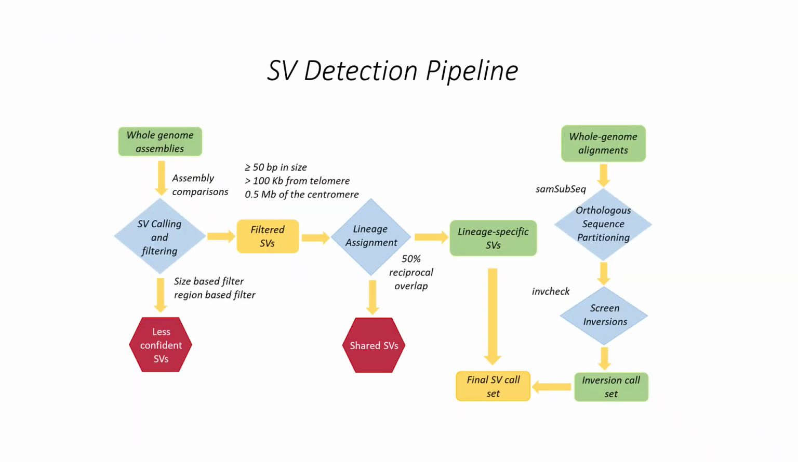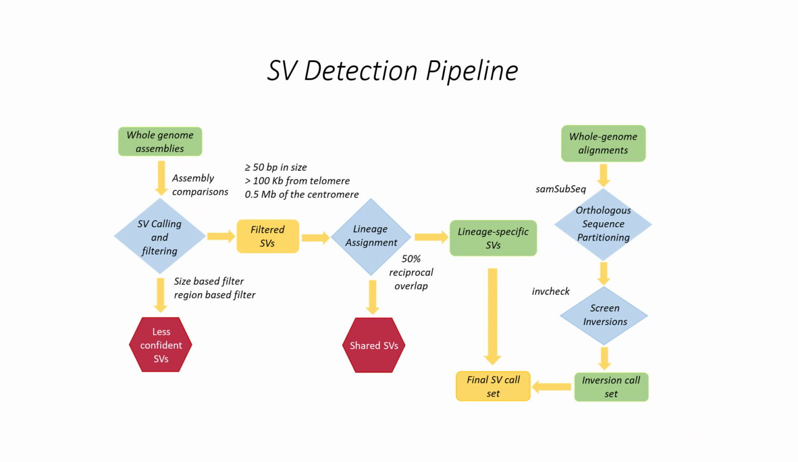This is the SV detection pipeline we employed in our study. We had whole genome assemblies from human, chimpanzees and bonobos. We did some assembly comparisons using BLAST-R and applied some size and region-based filters to get high-confidence SVs. These SVs were assigned to their respective lineages using a custom Perl script. To identify shared SVs, we applied 50% reciprocal overlap.